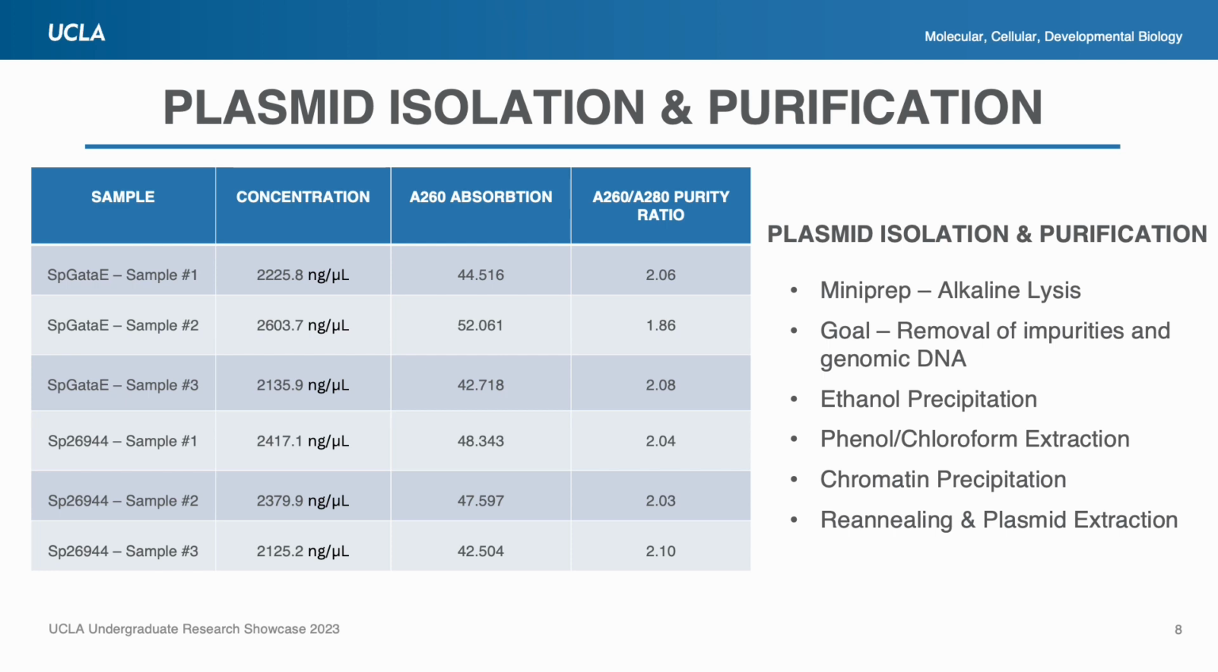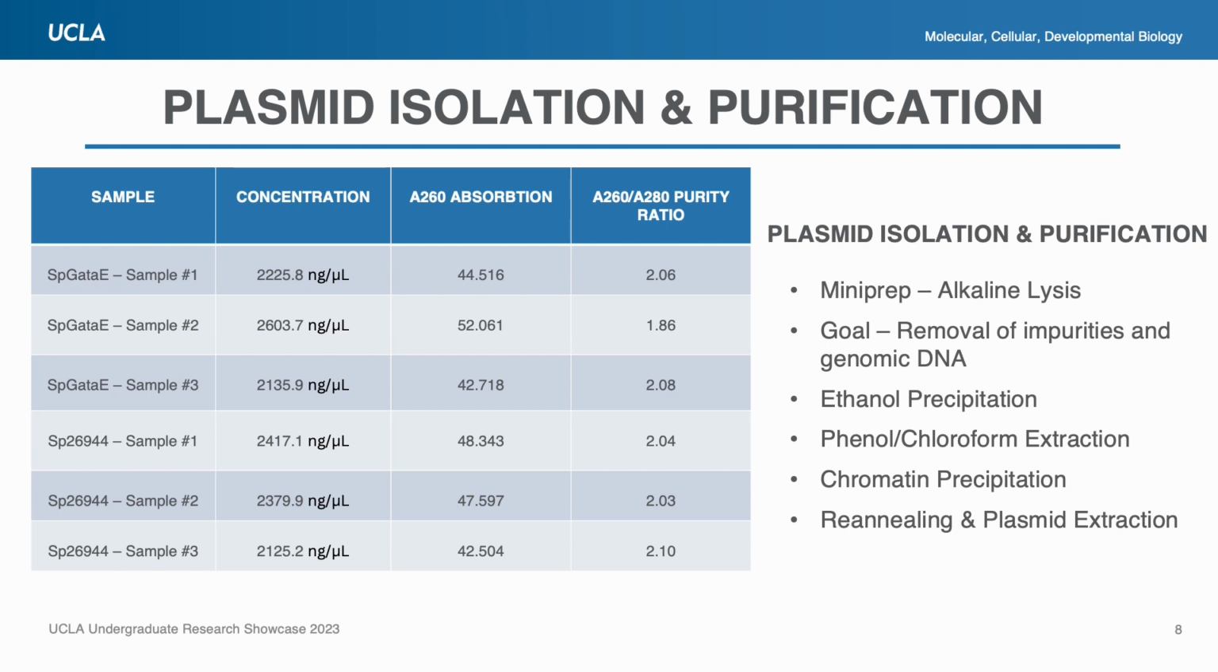Next, we used a standard mini-prep alkaline lysis protocol to isolate and purify the transgenic plasmids from the bacterial genomic DNA, along with any residual cellular impurities that may have been present. Ethanol precipitation of genetic material and subsequent plasmid DNA extraction using a phenol-chloroform solution was used to separate the plasmid DNA from the genomic DNA by exploiting their vastly different molecular sizes.